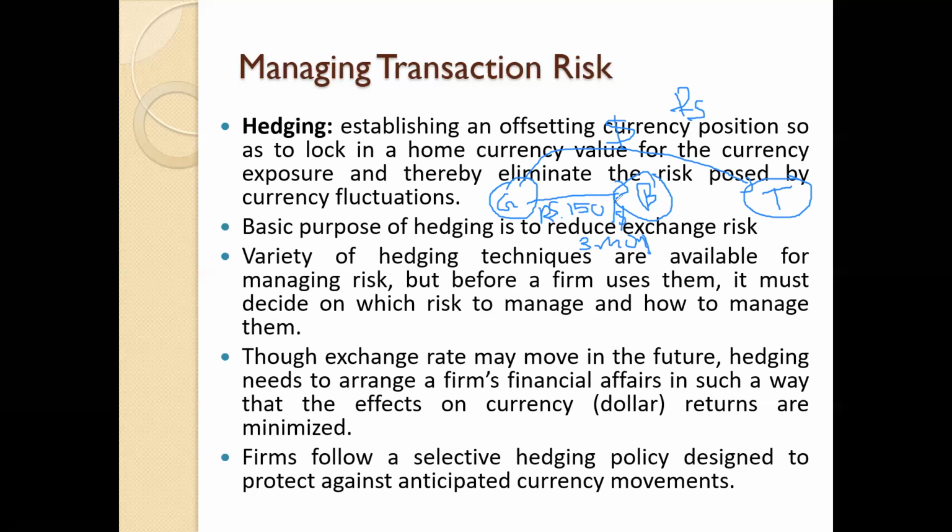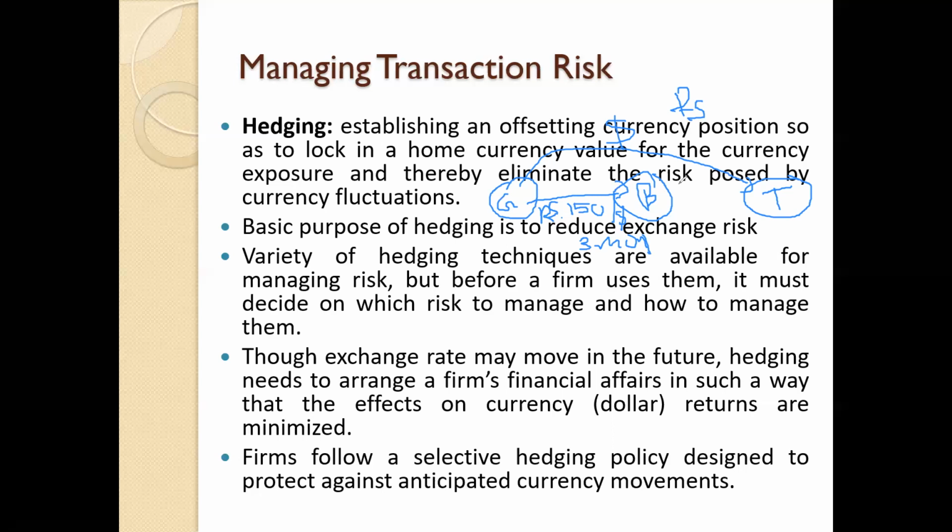Right? Now you know that 150 rupees per dollar for the 3 months is somewhat reasonable, because every day this exchange rate is changing. Right? At the end of the 3 months, the actual spot rate might be 155 rupees per dollar. Then the government makes a 5 rupee benefit from this kind of agreement. Right? So the government making this kind of agreement with the bank, this kind of agreement we call hedging.